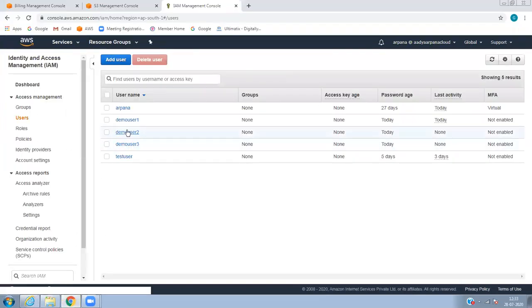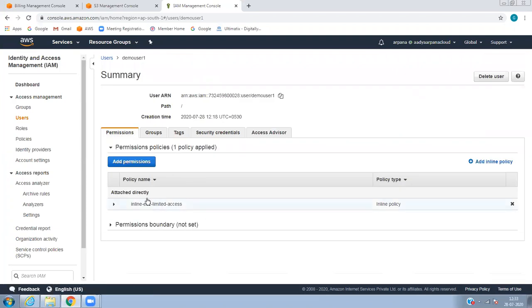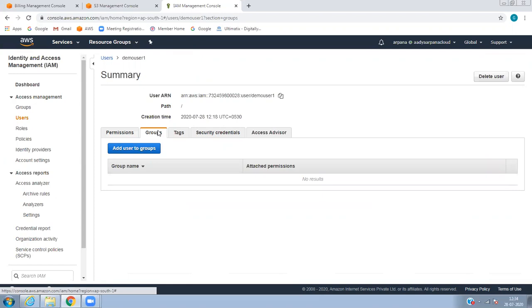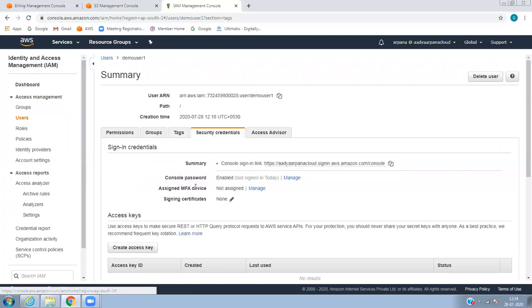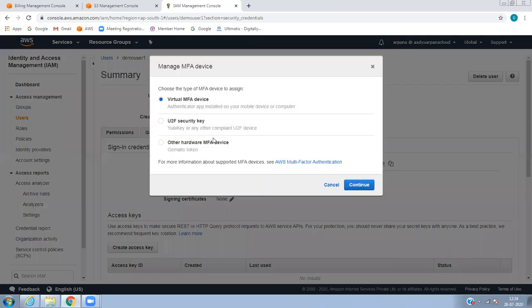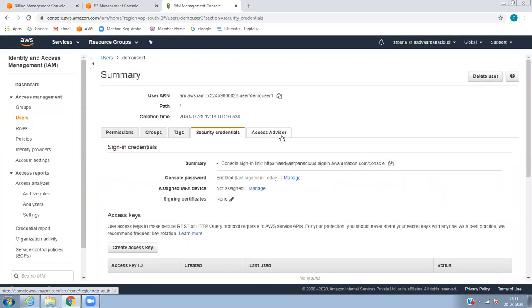So what we have done is, I will go to the demo user. I've added the user, and this particular limited inline policy you can't attach to any other user because this is user specific. And group, you can add that user to the group, any group that is created. And security credentials, here you can enable MFA for the user, a virtual MFA device, the authenticator app installed on your mobile, scan that and just attach it. And access advisor,